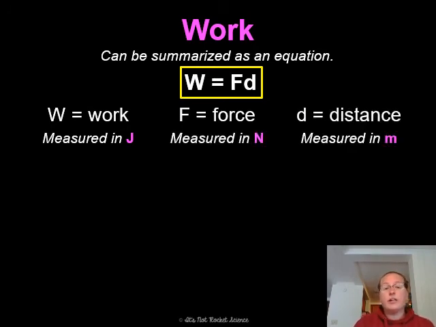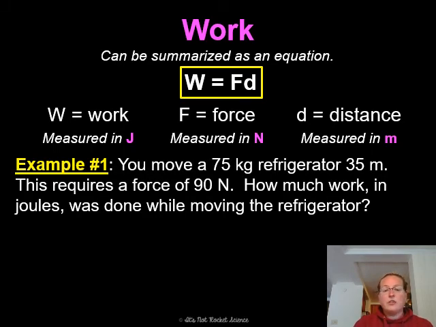So work is a capital W, we measure that in joules. Force is a capital F, that is measured in newtons, and D equals distance or displacement, and that is going to be measured in meters. So example number 1, you move a 75 kilogram refrigerator 35 meters. This requires a force of 90 newtons. How much work in joules was done while moving the refrigerator?